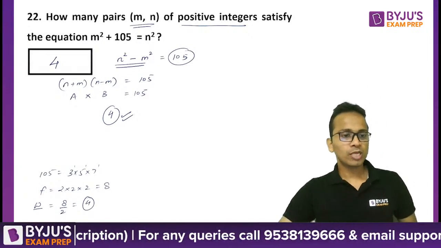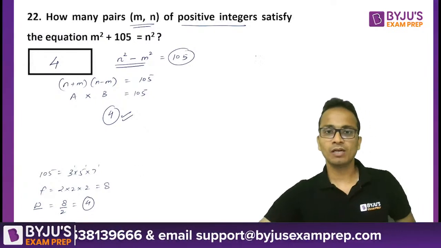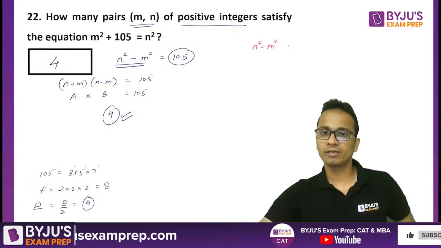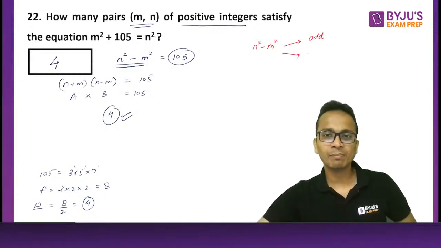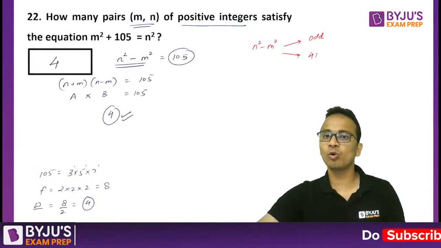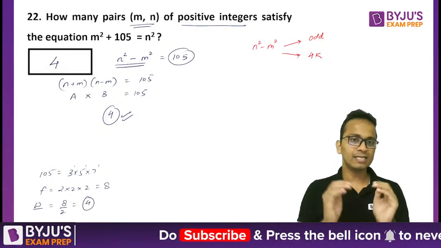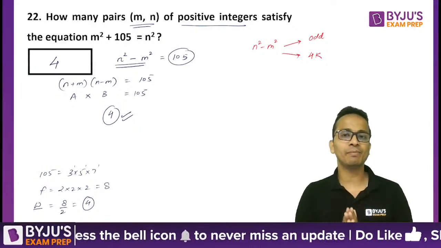Now, some important facts about this type of question. First of all, n square minus m square can be an odd number or a number of the form 4k. So either the difference of two perfect squares is an odd number or it is a multiple of 4.